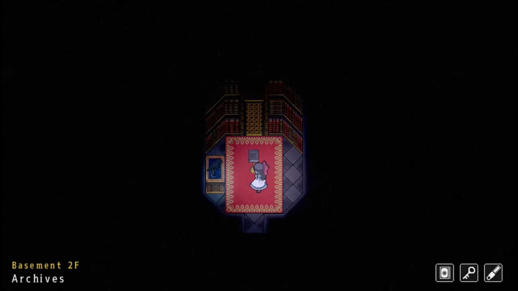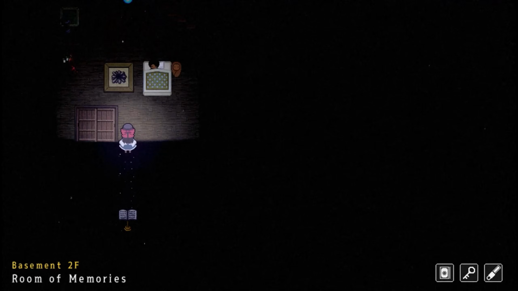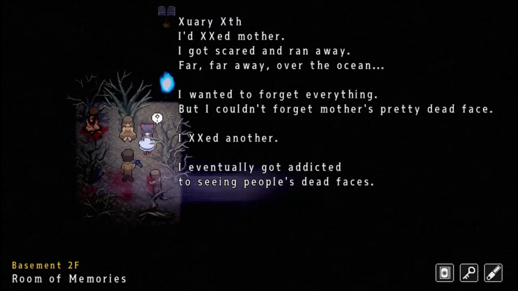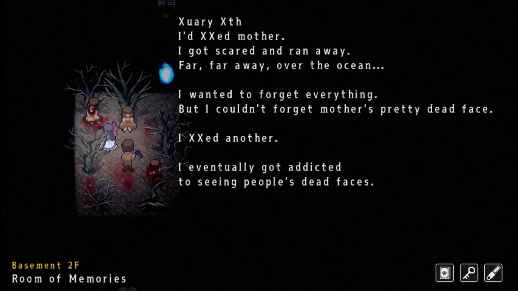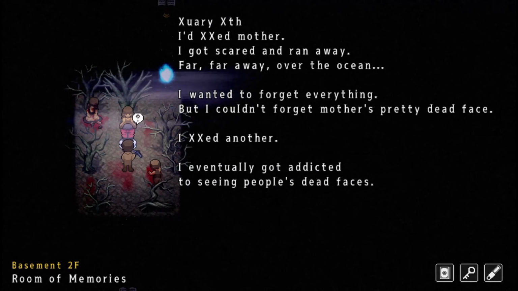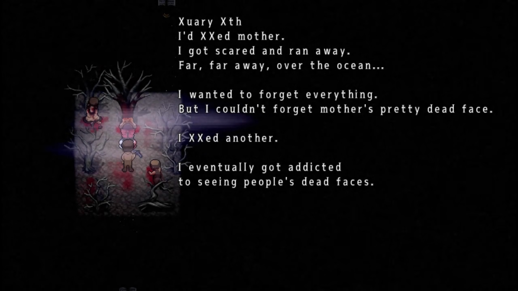The final puzzles involve recreating scenes from the Room of Memories, which Aya accesses by opening a diary in the archive room. These memories depict an unknown boy whose desire to kill grows stronger with age, culminating in a murder spree as an adult. Reenacting the final scene allows Aya to progress to the third level of the basement.